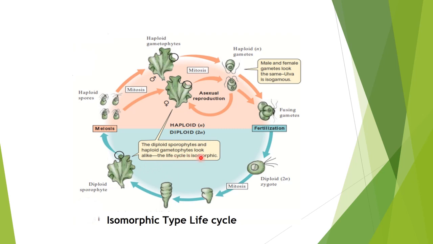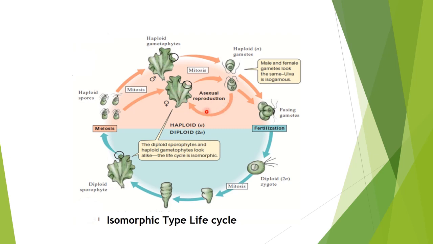I hope you understand it, because it has a similar type of morphology in the gametophyte as well as the sporophyte. And the sporophyte then undergoes meiosis. It will produce haploid gametes, and those haploid gametes will now undergo mitosis, so that a number of haploid gametes will be formed, and each haploid gamete will germinate and form the haploid gametophytes. Or if spores are produced, gametes are produced here, that can again germinate, and that is called the asexual means also.